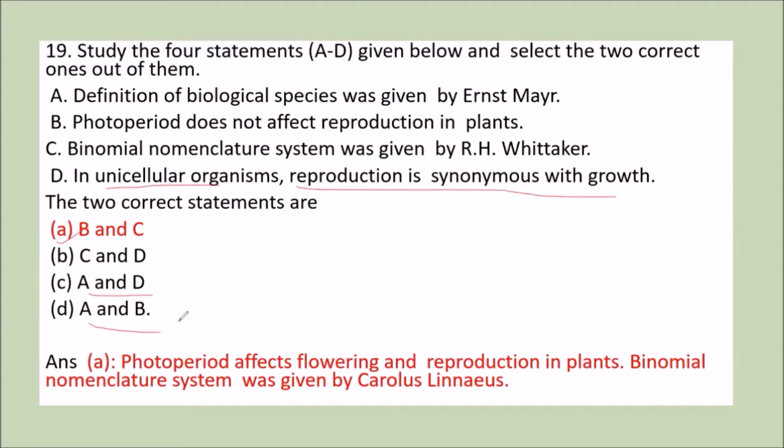Now we should know what is this photoperiod. This photoperiod affects flowering and reproduction in plants. Binomial system of nomenclature was given by Carolus Linnaeus. So the two correct statements among these are B and C.